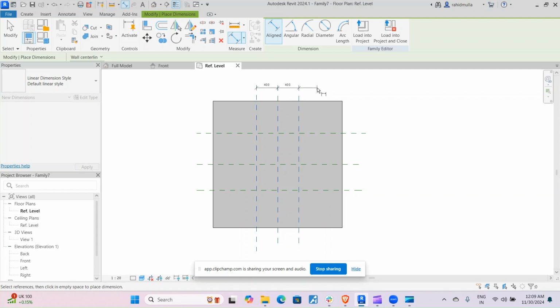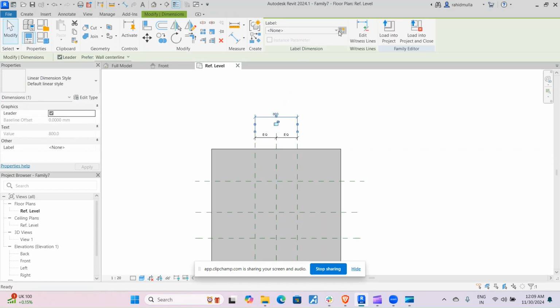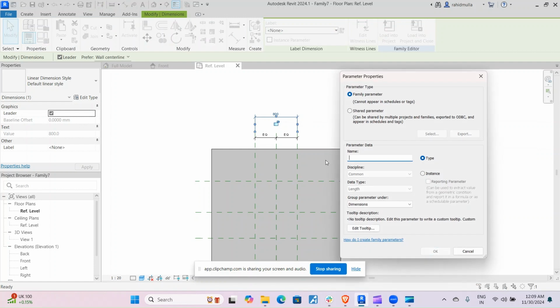So the same thing will give equal constraint, and once we do that, let's give this as panel length, or else panel opening length will write.